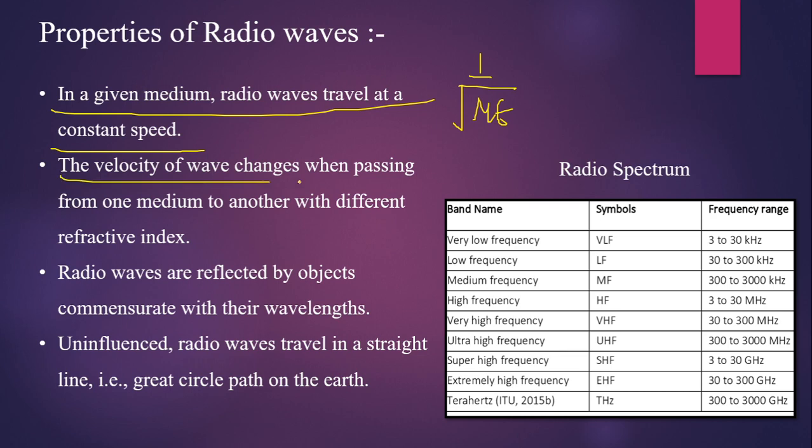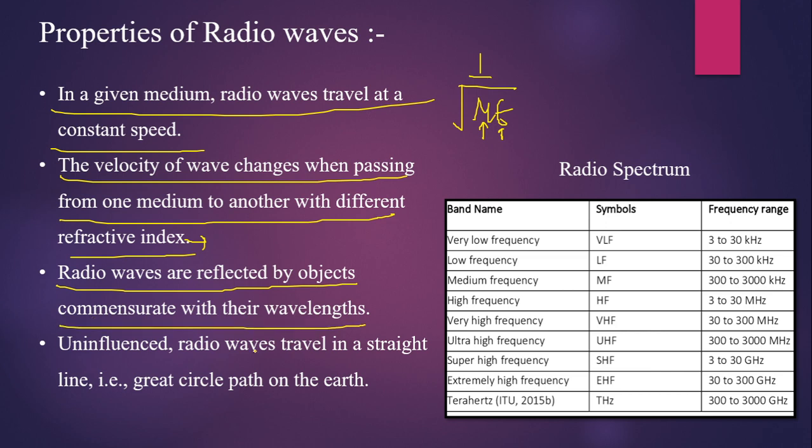The velocity of the wave changes when passing from one medium to another with different refractive index. Refractive index is another property of the medium. So here, if the wave is passing from one medium to another, its velocity changes because of the change in mu and change in epsilon. Now, radio waves are reflected by objects commensurate with their wavelengths, and if they are striking certain objects, they are reflected back. And if they don't strike any object, if they are uninfluenced, then radio waves travel in a straight line.